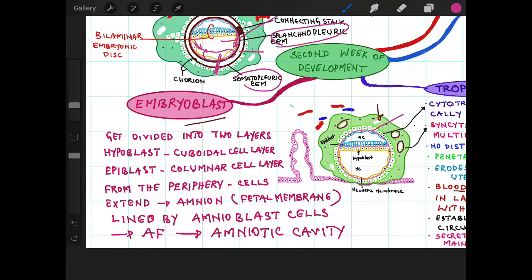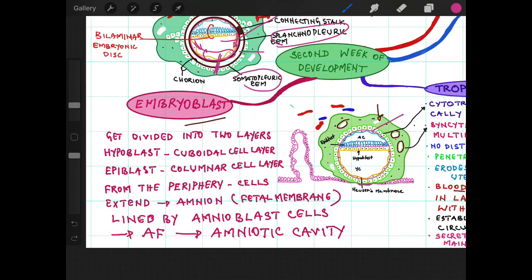But after the formation of Heuser's membrane, this cavity will be known as primitive yolk sac cavity or primary yolk sac cavity.